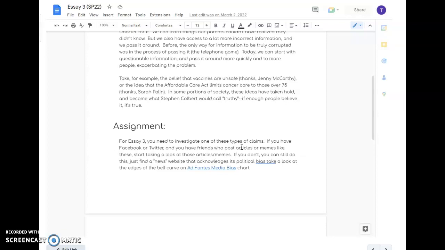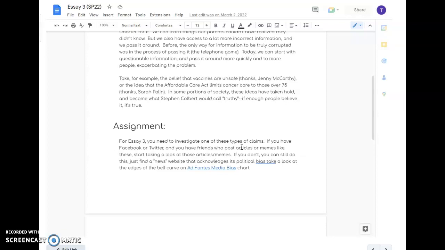So, for Essay 3, and this is our first research essay, okay? We're actually going to do research here. Last two pieces have been analytical. This is going to be a research essay. I want you to investigate one of these types of claims. If you've got Facebook or Twitter, you have friends who post articles or memes like these, so start taking a look at these articles or memes. If you don't, you can still do this.